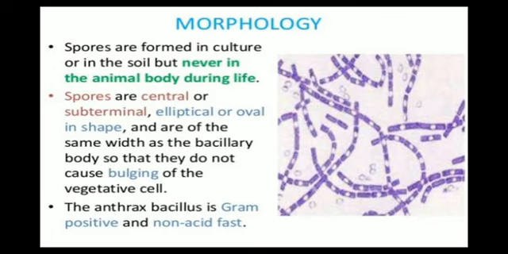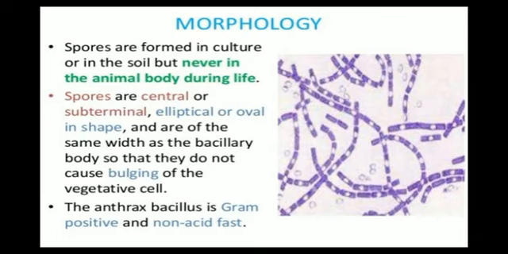But when an animal dies and the carcass gets in contact with soil, then only it can come to the animal. Apart from that, it will not be found in animals, it is only found in soil.